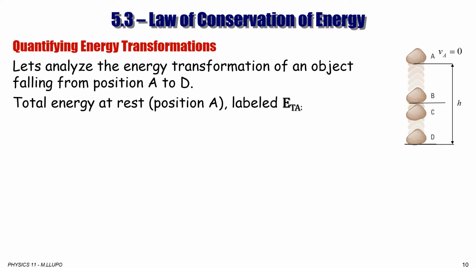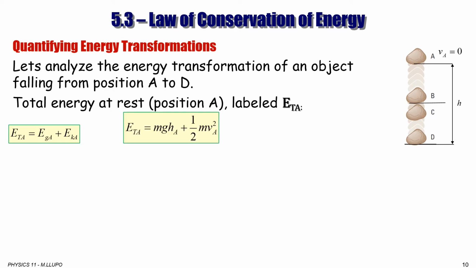The height is h, and the speed at point A is 0, because it is at rest. So we can say total energy at point A is equal to gravitational potential energy at point A plus kinetic energy at point A. Gravitational potential energy at point A is mg Ha, and kinetic energy at point A is half of m Va square.